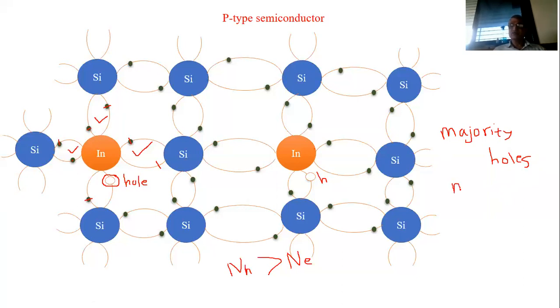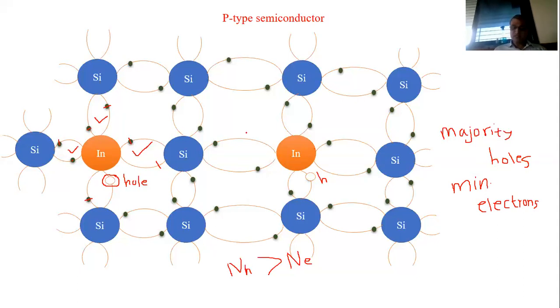And hence we can write here, in case of p-type semiconductor, minority carriers are electrons. This is the most important thing that you must keep in your mind, as it is the basic of these p-type semiconductors.